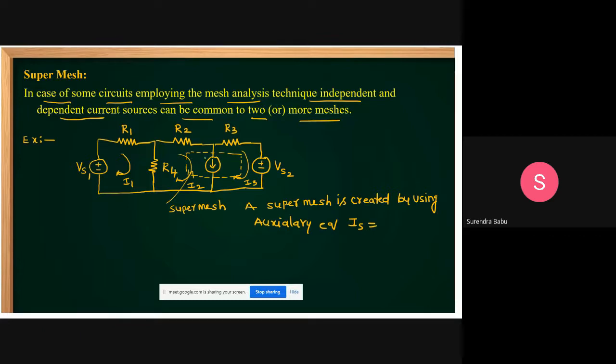this I2. See the direction of this current, and the I2 direction is the same. I assume I2 like this, and this current direction is the same as I2. Then you take this as the reference, equal to I2, but I3 is opposite. So it is equal to I2 minus I3. Actually, we can get three equations, 1, 2, 3, but we get one more extra here, equal to I2 minus I3. Okay, this is the super mesh.